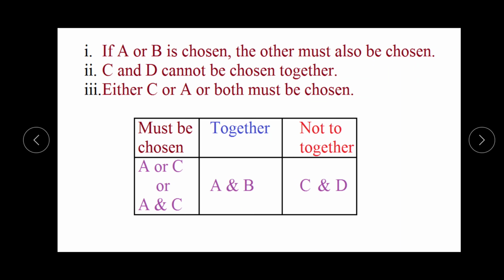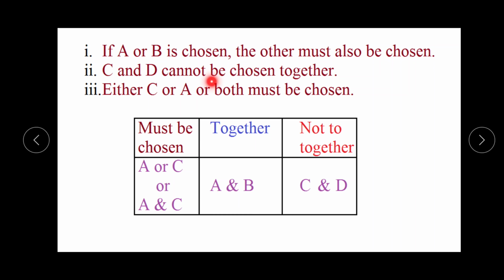The first condition is: if A or B is chosen, the other must also be chosen. It means if we are choosing color A, automatically color B is also chosen. If we are choosing color B, automatically color A will be chosen. This is the together condition. It means A and B will be together all the time.